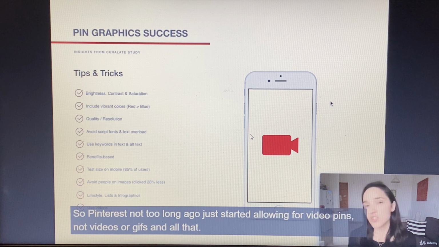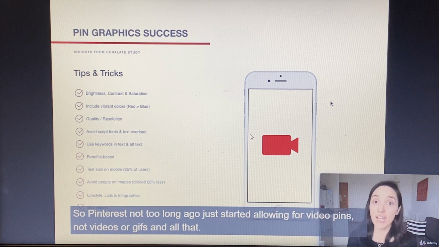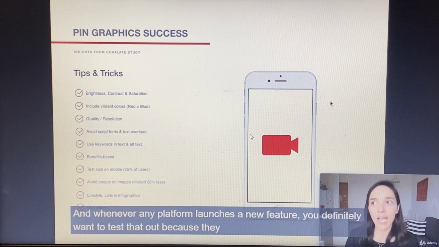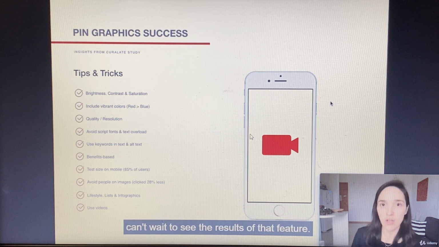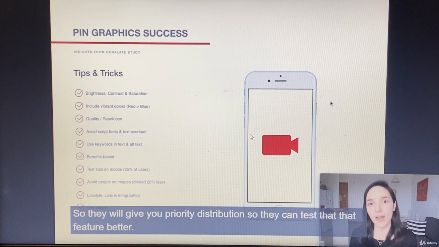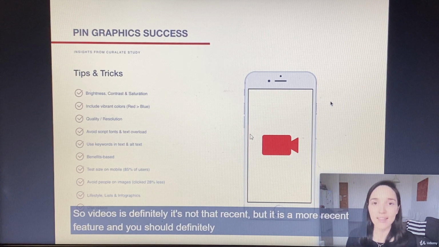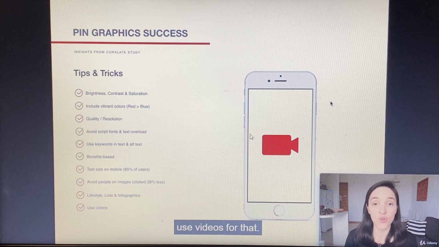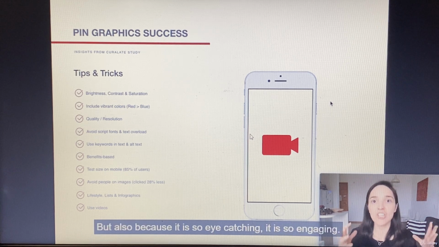Pinterest not too long ago just started allowing for video pins, not only videos or GIFs and all that. And whenever any platform launches a new feature, you definitely want to test that out, because they can't wait to see the results of that feature. So they will give you priority distribution so they can test that feature better. So videos is not that recent, but it is a more recent feature, and you should definitely use videos for that, but also because it is so eye-catching.